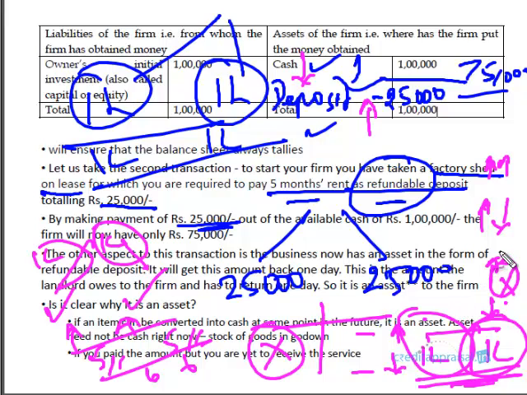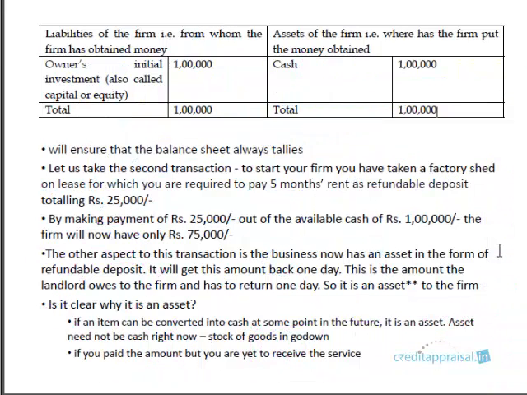So this is the second transaction. You need to be aware of these two types of transactions. Either both sides are affected, or in the same head, one goes up and one goes down, right? So the balance sheet always tallies.